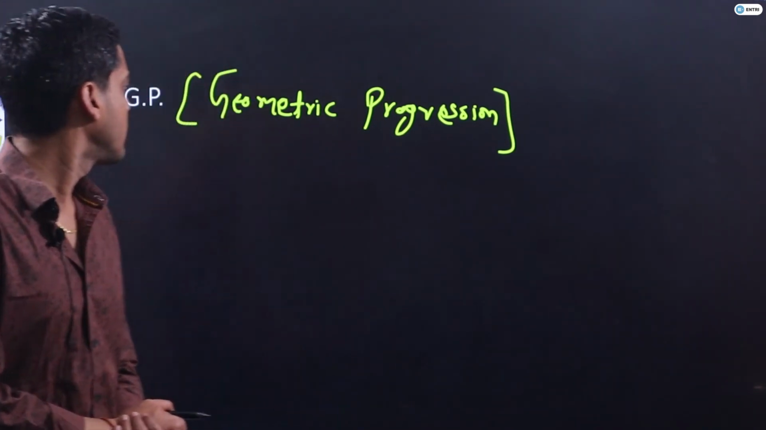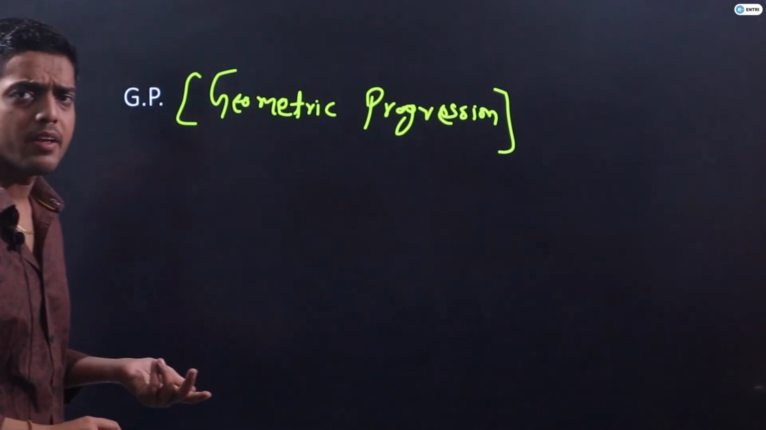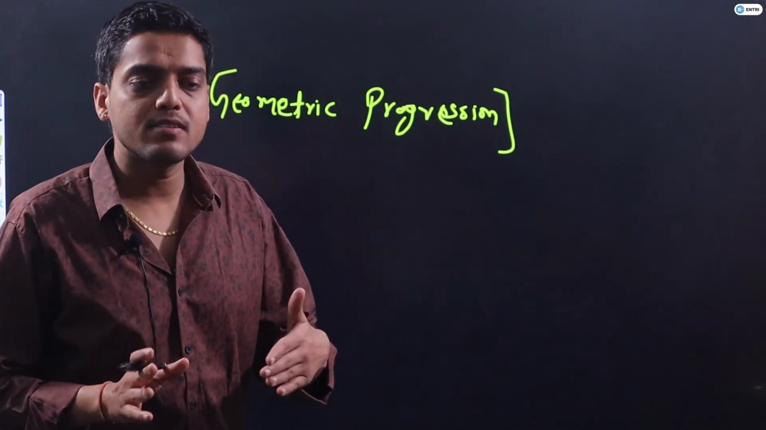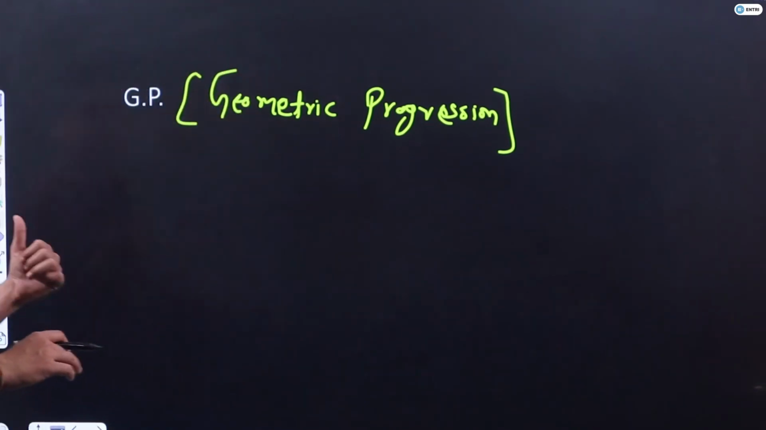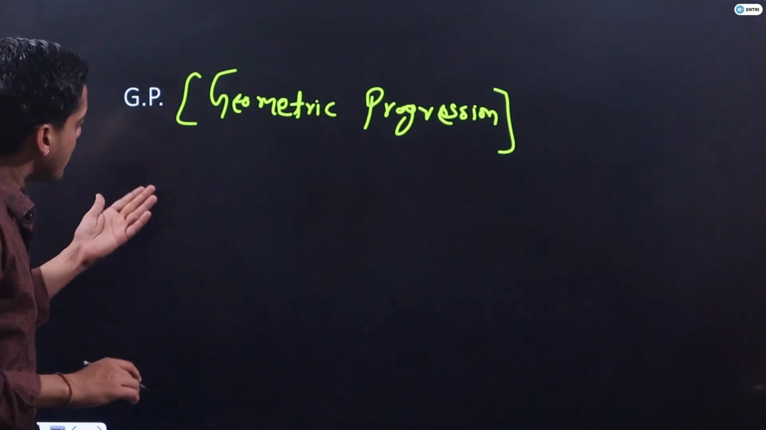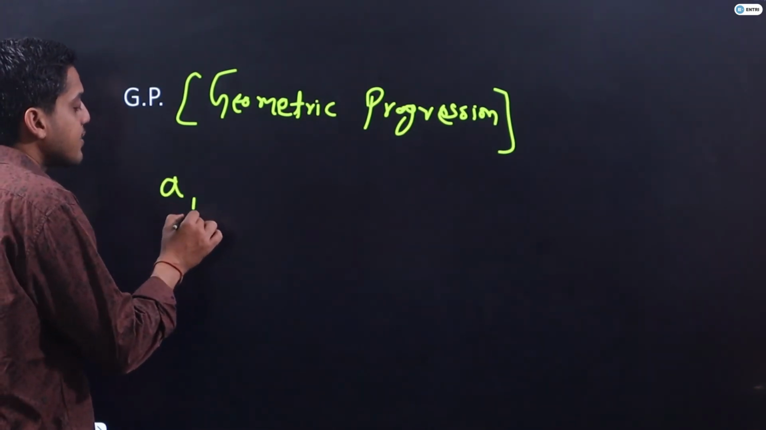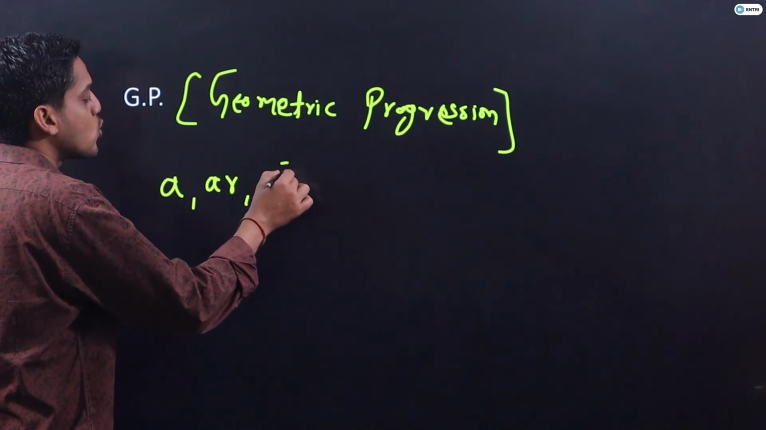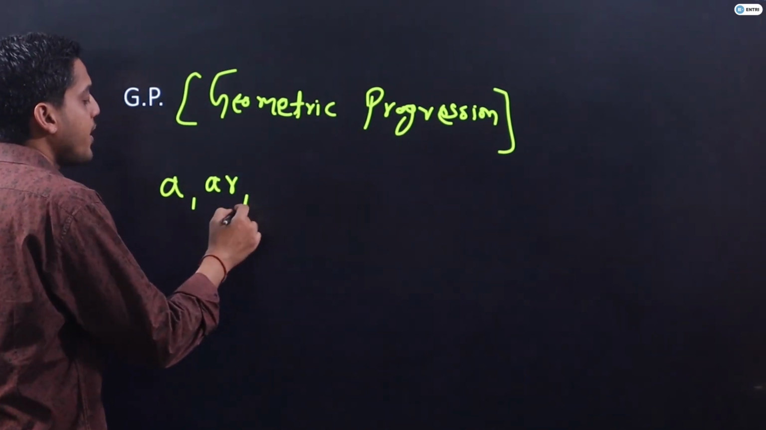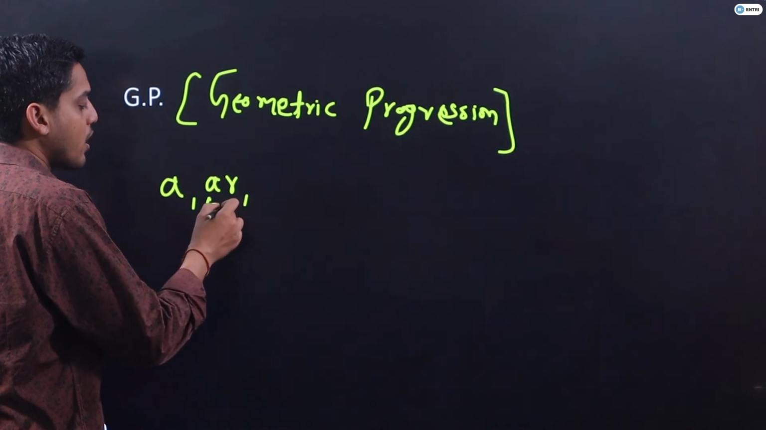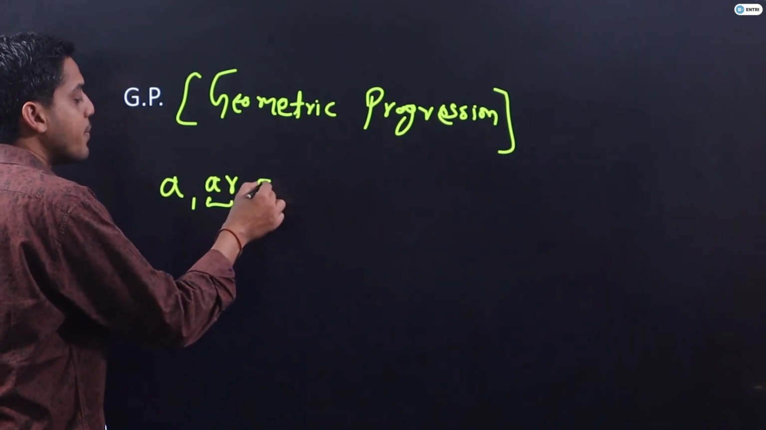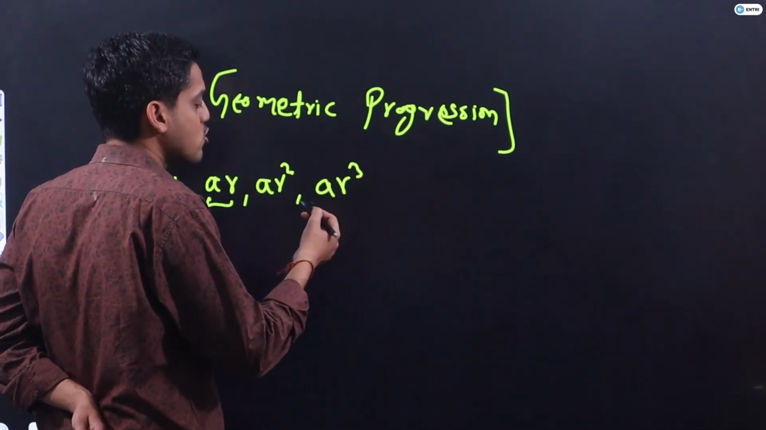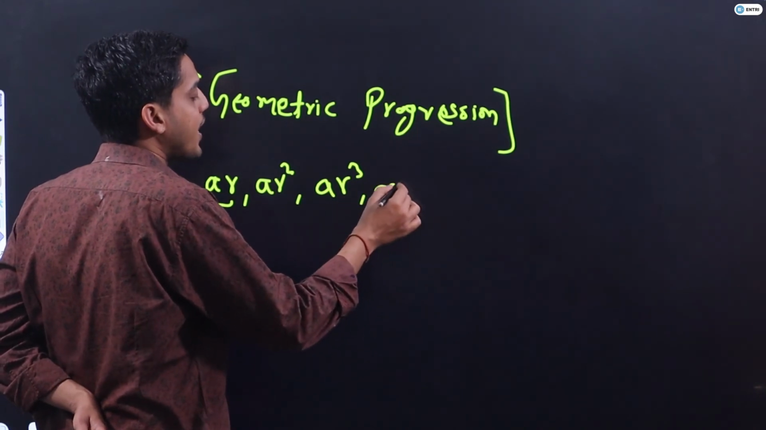Now, guys, what will happen in GP? How it is different from the AP? Because in AP a certain number is adding, and here the series will get multiplied with a certain number. For example, if first number is A, then the second number will be AR, the third number will be AR square. Here you will observe A has got multiplied with R, so it will become AR. Again it will multiply with R, so it will become AR square. Again it will multiply with R, so it will become AR cube. And next term will be AR to the power 4.